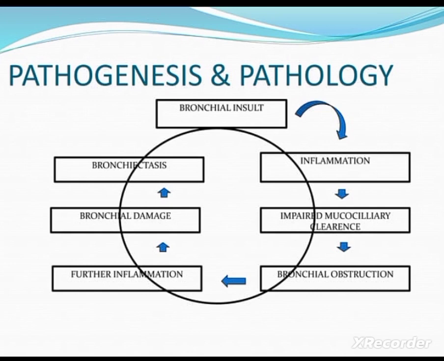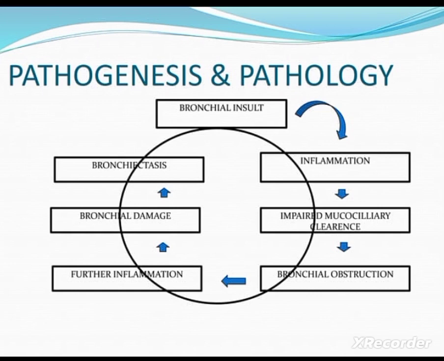That leads to bronchial obstruction. The bronchial obstruction leads to a further inflammatory response, and that leads to scarring, and bronchial damage occurs, and this bronchial damage leads to bronchiectasis. So here there will be fibrosis and scarring and dilation of the bronchial wall occurs, and the lung tissue will be replaced by scar.